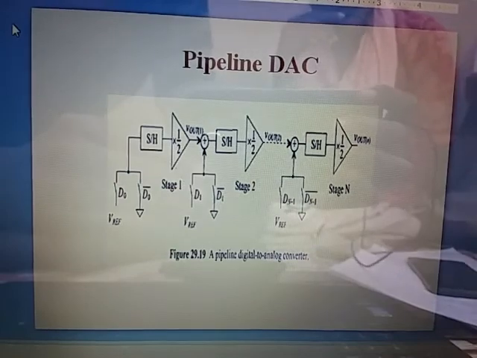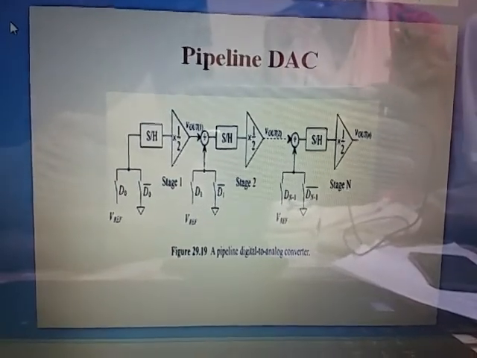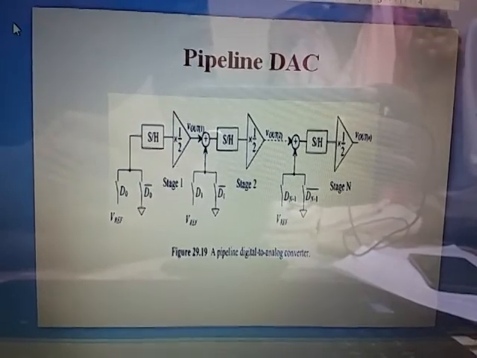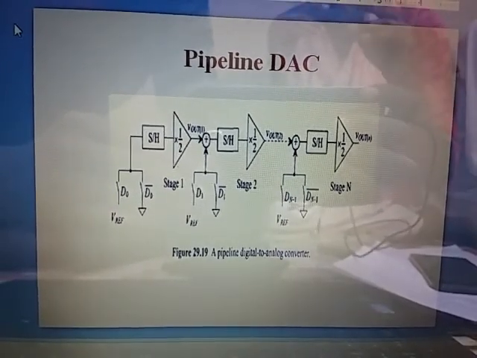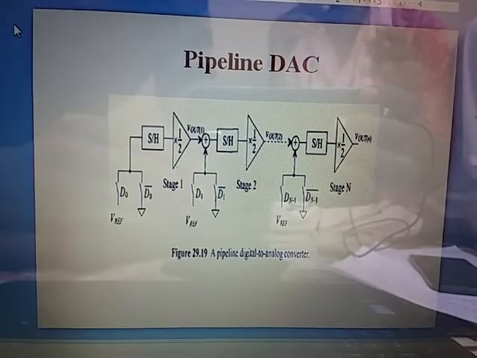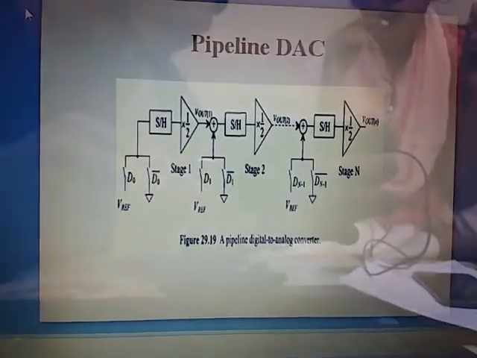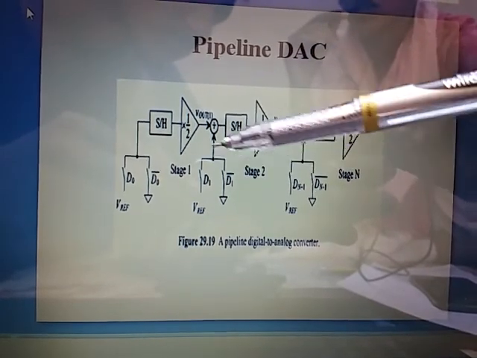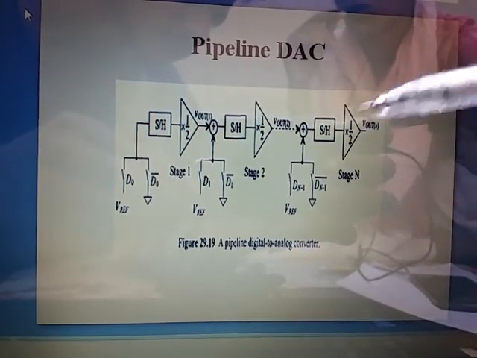So this process becomes clear, of converting the input bits depending upon the input value. The reference is added and divided by the factor. This was how the pipeline DAC connections were made: stage 1, stage 2, and so on.